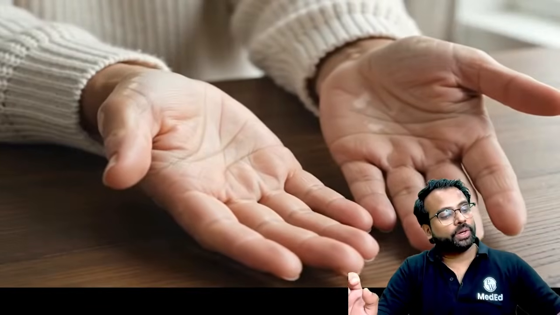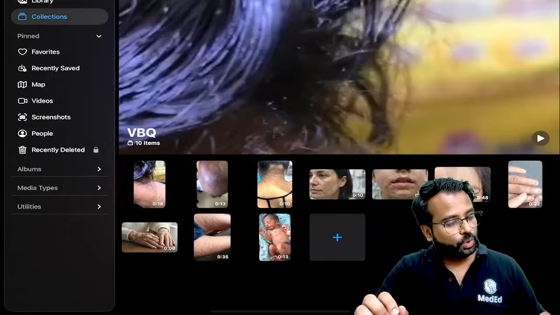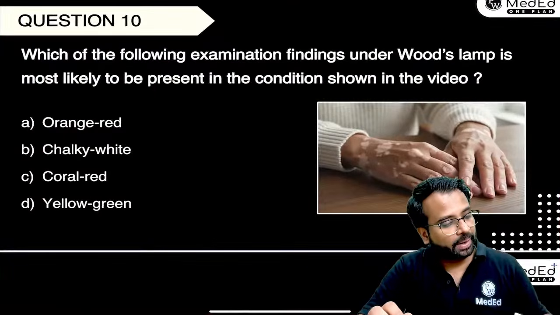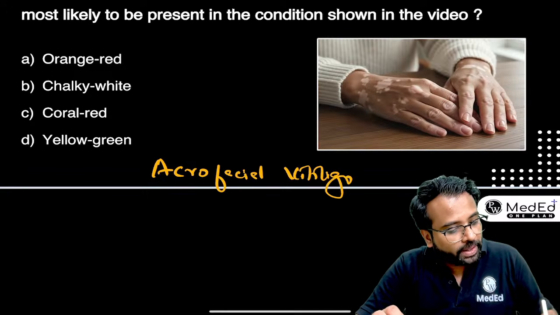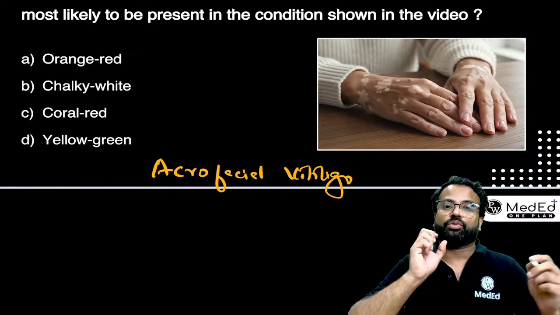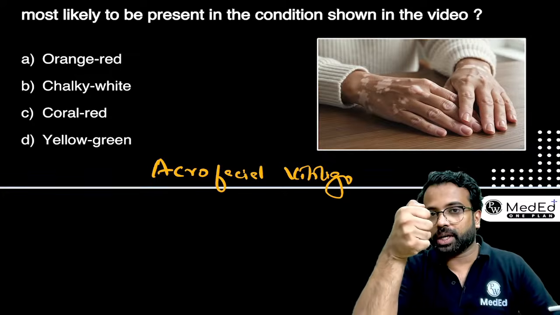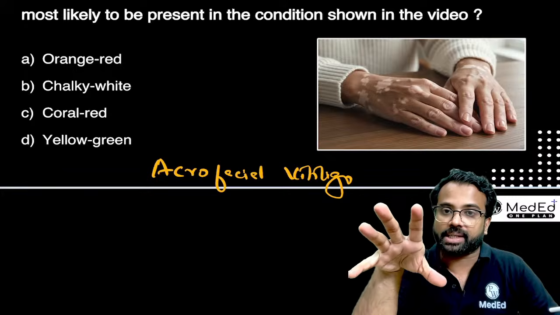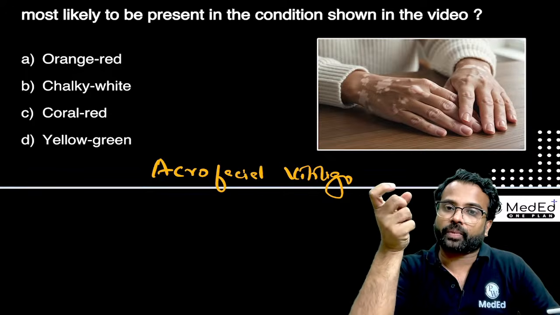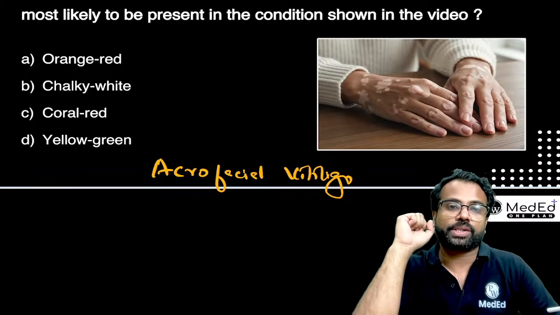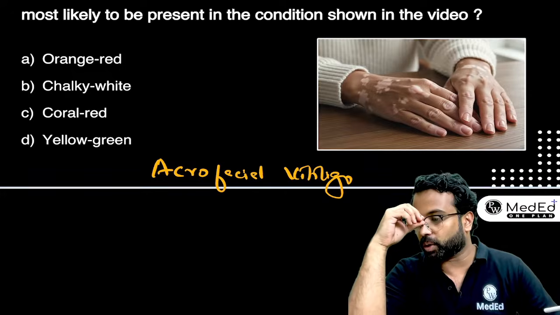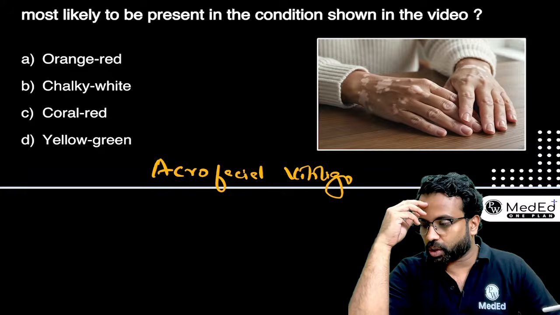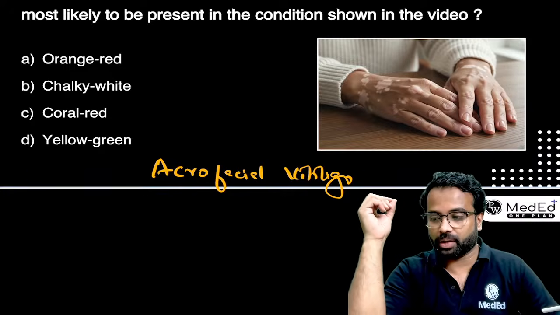Very good. So here in this video, what you are able to see is an acrofacial vitiligo. So when we take an instrument which is called a Woods lamp, and when you turn on the Woods lamp over the diseased skin, you're going to expect some colored fluorescence, right? So is it going to be orange red, chalky white, coral red, or yellow green? Yes, Chris Johnson, this is an example of an acrofacial vitiligo.